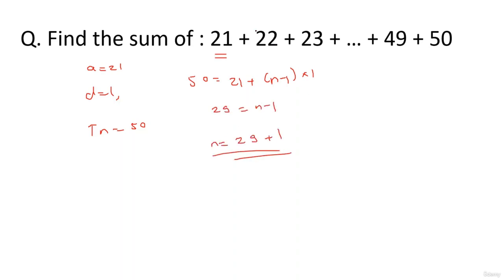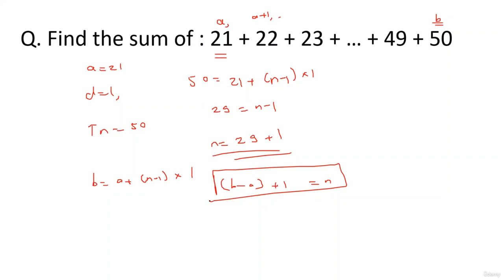So basically, what did you do guys? You have consecutive natural numbers, right? a plus 1, a plus 2, up till a plus n, isn't it? Let's call the last term b. So what did you write? You wrote b is equal to a plus n minus 1 times d, which is 1 in this case, right? So I'll replace the d here again with 1. So you got b minus a is equal to n minus 1, or n is nothing but b minus a plus 1.